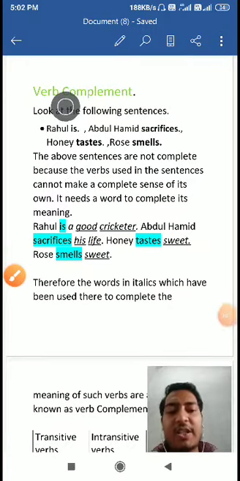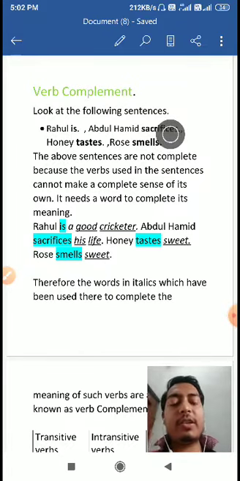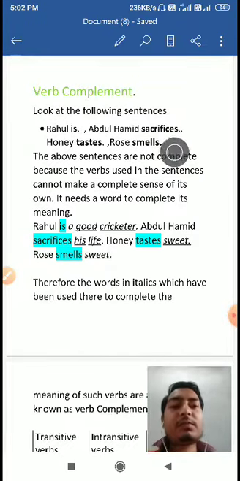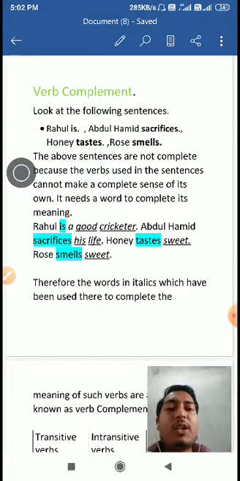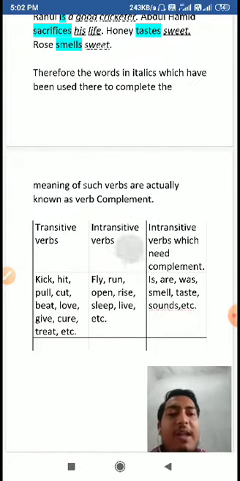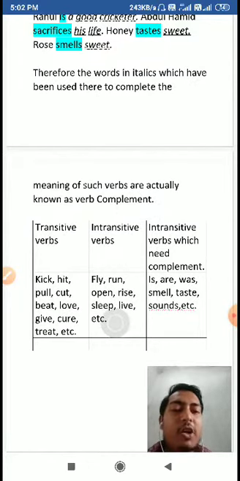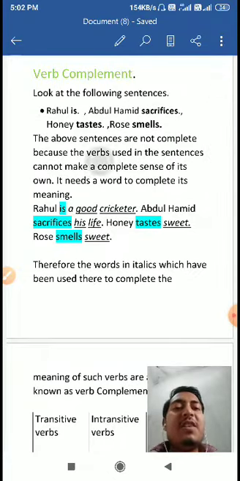Hello students, yesterday I taught you transitive verbs and intransitive verbs, but actually there is one more type of verb. You have seen that a transitive verb does the action over a word. It is an action doer word, while intransitive verbs are words which cannot do an action upon something else. Now you will see a third type of verb which cannot complete the meaning of the sentence on its own. And it's a very simple thing.